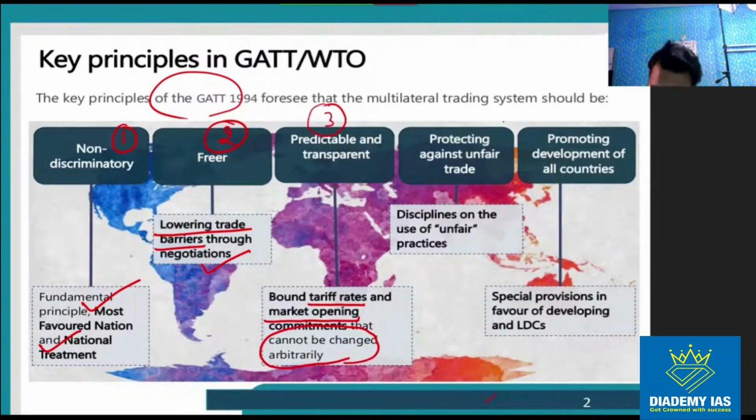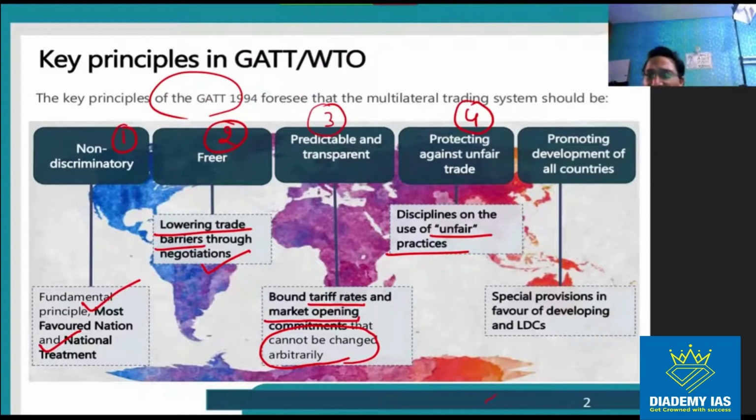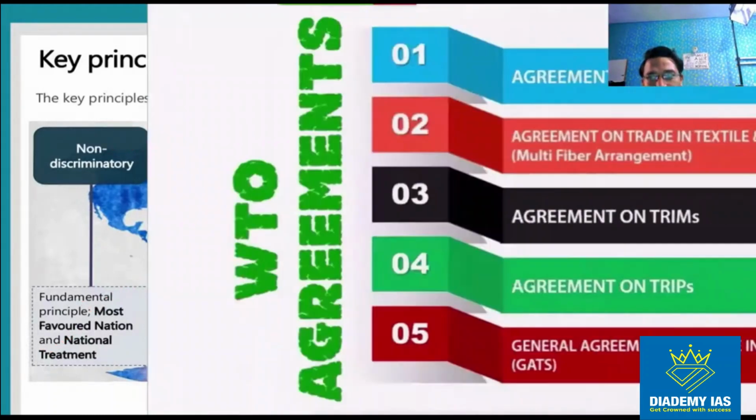Fourth, protecting against unfair trade. Disciplines on the use of unfair trade practices. So, for example, anti-dumping duty, countervailing duty, special safeguard duty, all of these tools are available for protecting against unfair trade practices, right? Then promotion of development of all the countries. So the developing countries and LDCs will get some special treatment. We have already seen special product and SSM. So these are the key principles of the WTO.